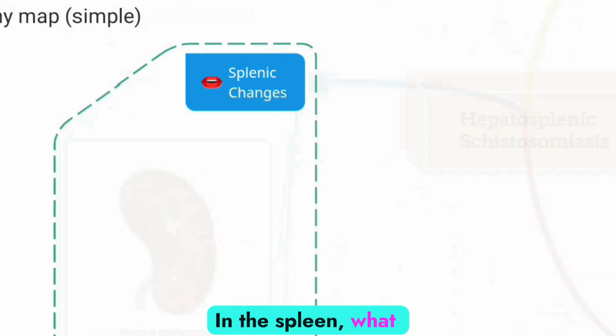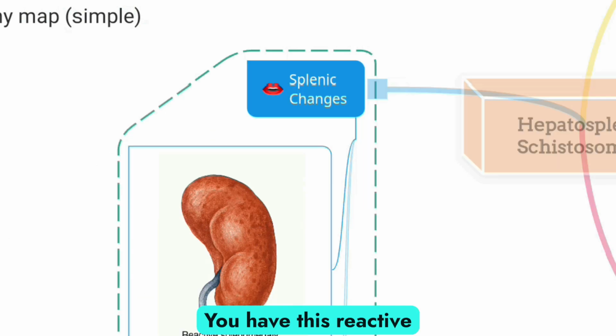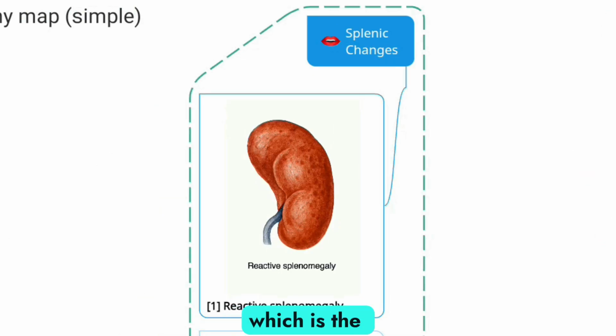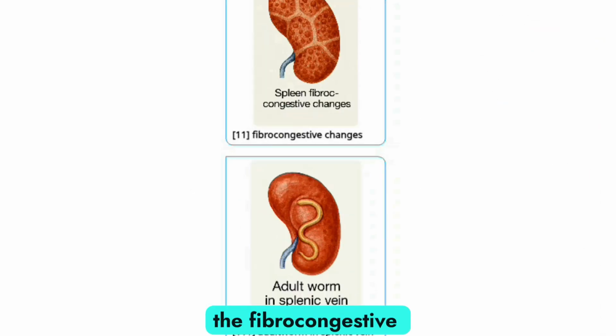That's with the liver. In the spleen, what happens in the spleen? You have this reactive splenomegaly, which is the enlargement of the spleen. You could see it here. And you could have the fibrocongestive spleen. The changes that happen in the spleen: you could have the adult worm in the splenic vein.